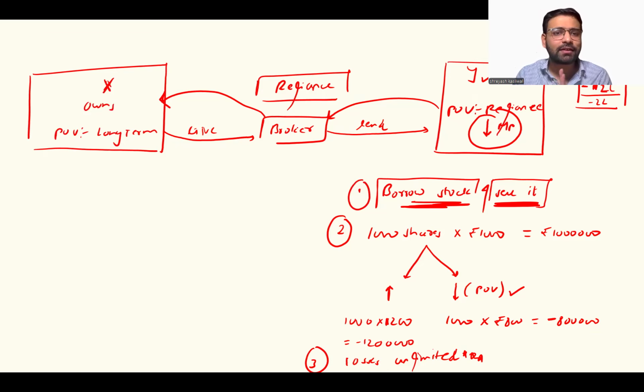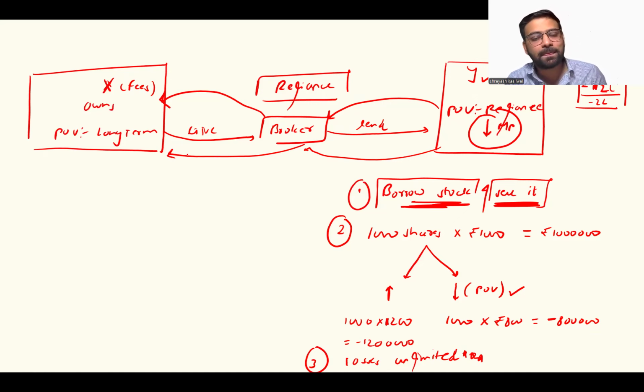So, sir, what is in it for X? Obviously, X will earn a certain fee for this transaction. And ultimately, when you return the stock, you will return it to the broker, and the broker will return it back to Mr. X. And obviously, Mr. Y will not be able to do this transaction for free. He will have to pay a certain fee. And the broker will keep a certain amount out of that and pay the fee to Mr. X. Now, the entire concept functions a little differently, but for a basic understanding, what I've told you guys